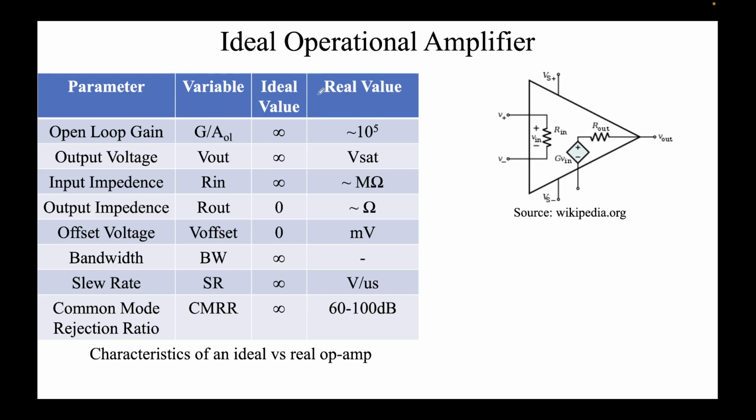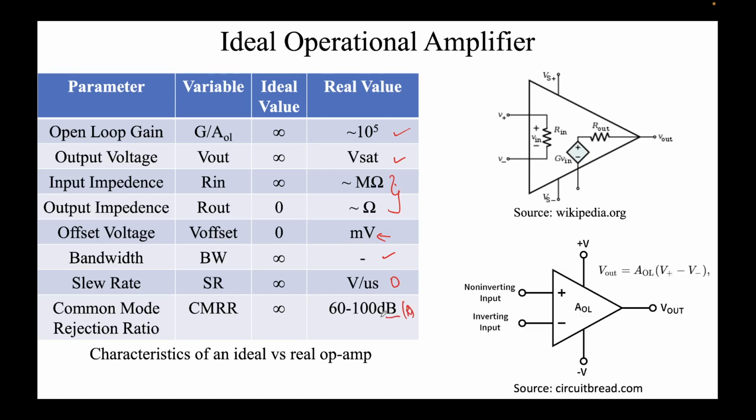And I summarized what is the ideal value that we expect and what is the real world value that we typically get. So we have seen open loop gain, we have talked about output voltage, we will talk a bit about input and output impedance in this class. This we have not yet encountered. Bandwidth we'll see today, slew rate we have not yet encountered, and this again we usually don't get, but we'll see something similar to this, and hopefully it will get more clear.